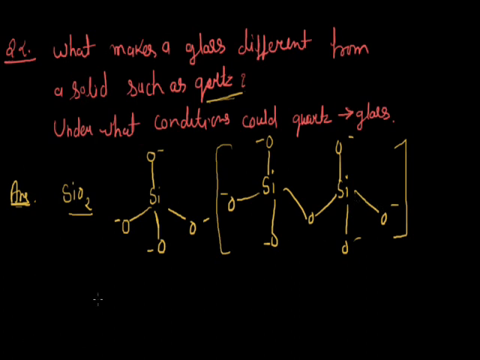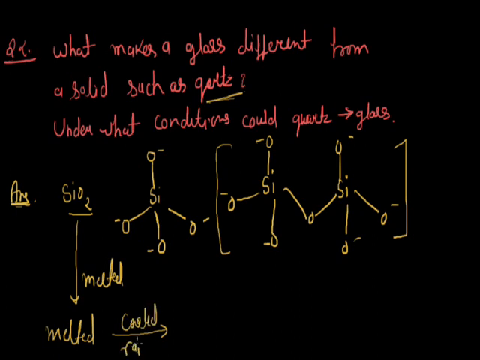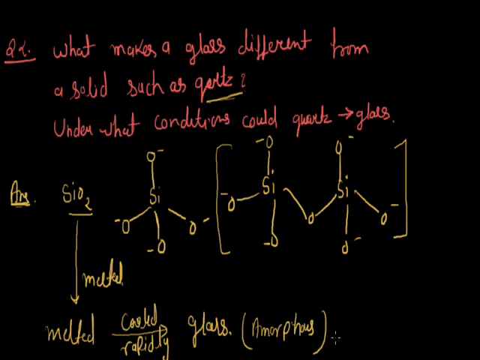Now if quartz or SiO2 is melted and the melted material is cooled rapidly, then it is converted into glass. It's amorphous. In glass, SiO4 tetrahedra are randomly joined, so it is also called a supercooled liquid.